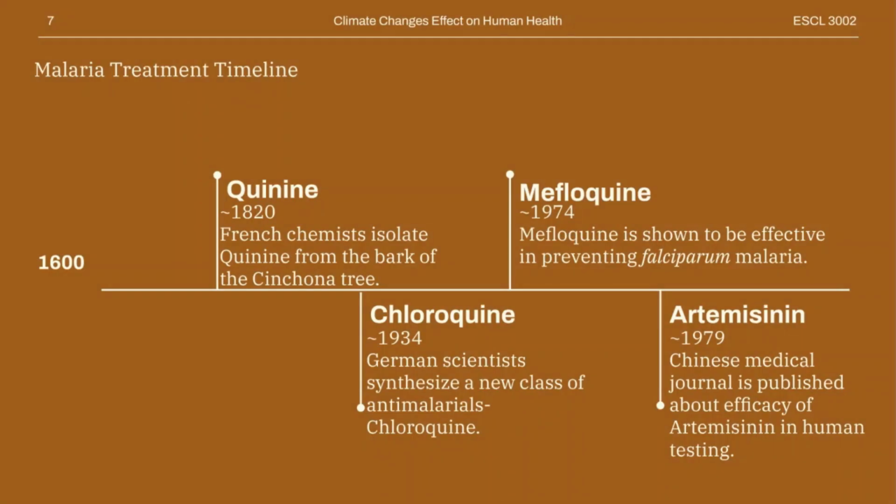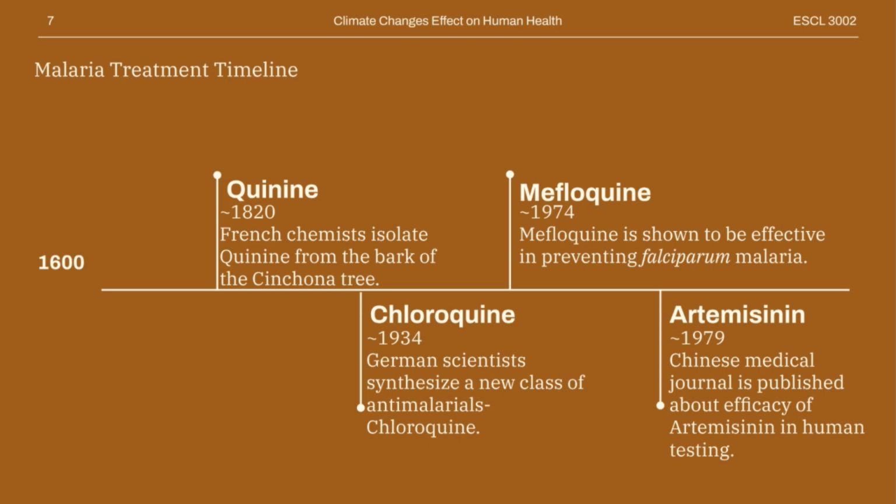Here we see a brief timeline on some of the methods of malaria treatment over the years. Quinine was the first and is derived from the cinchona tree. It was first used by the native people of Peru as a remedy for common ailments. Chloroquine was synthesized out of necessity for a substitute of quinine.